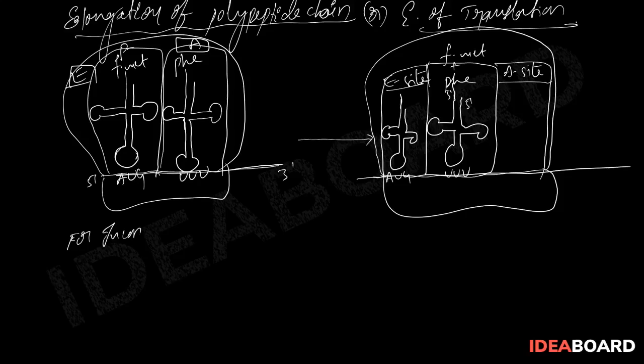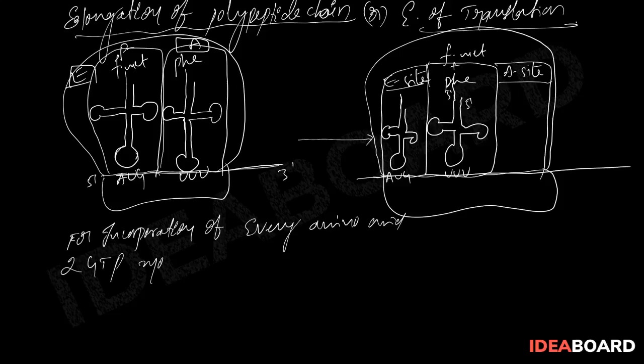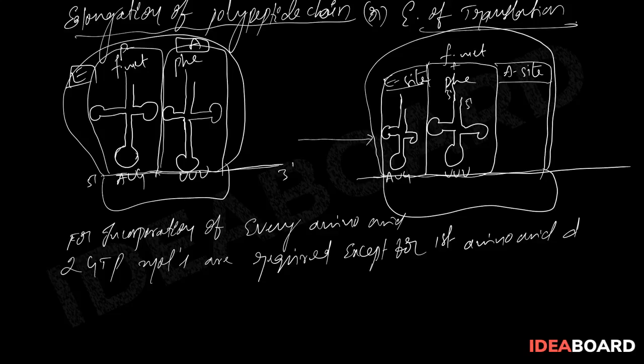For incorporation of every amino acid, 2 GTP molecules are required, except for the first amino acid during elongation.